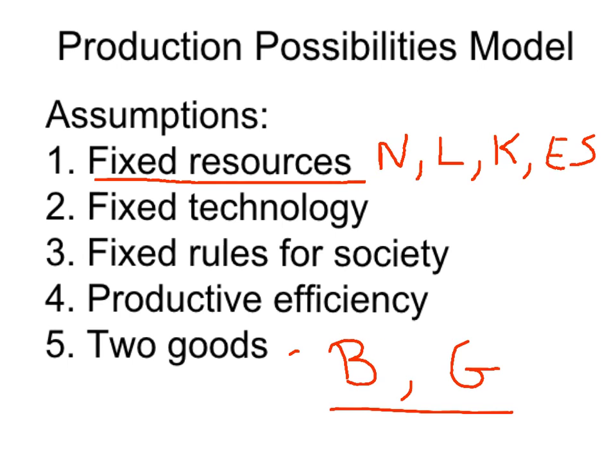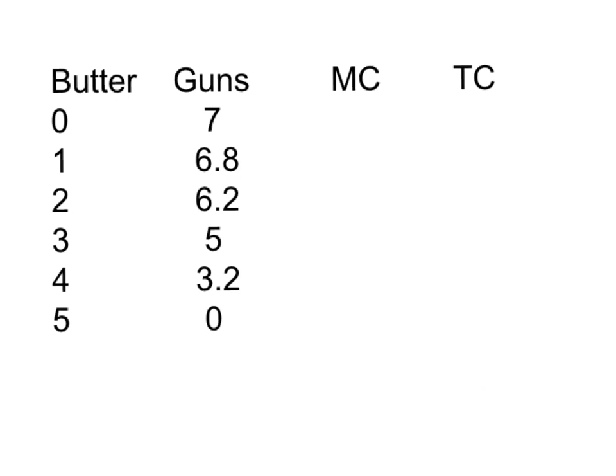So let's go ahead and take a look at what Crusoe's choices are. Trapped on this island all by himself, he can produce either butter or guns. And we're going to assume that he goes around the island and finds the following things to be true. He finds that when he produces 0 butter, he can produce 7 guns in some time period. So if he puts all his effort towards guns, he would produce 0 butter, and he can make 7 guns.